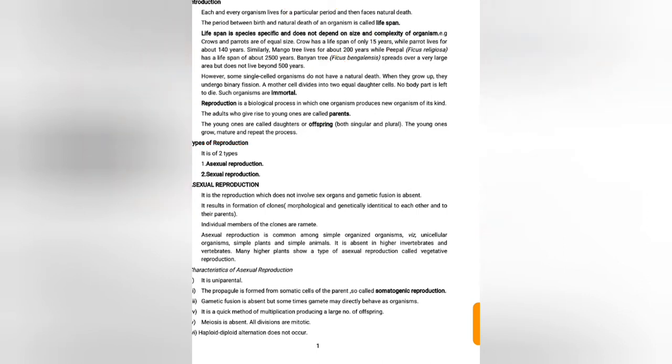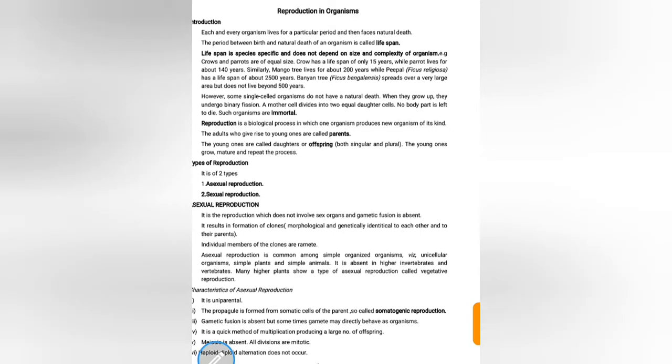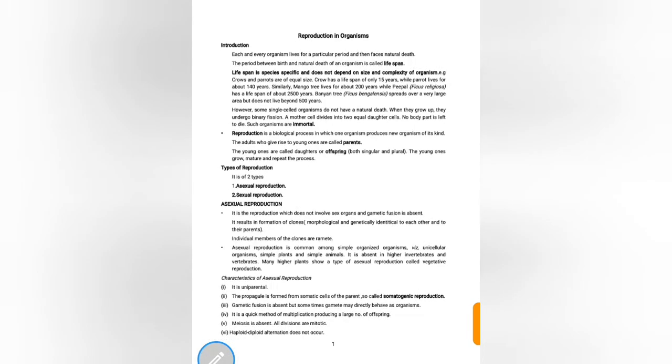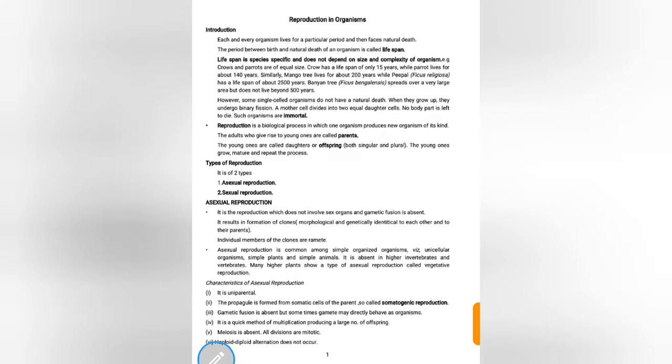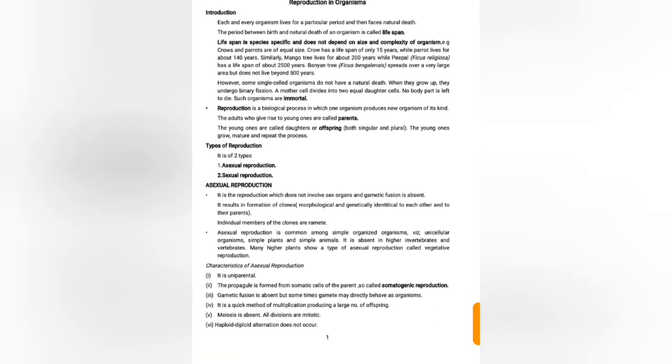Coming to the topic here, asexual reproduction is the reproduction which doesn't involve sex organs, and gamete fusion is absent. That means there is no involvement of any sex organ, and fusion doesn't take place between the gametes, that is male gamete and female gamete, as only a single parent is present.